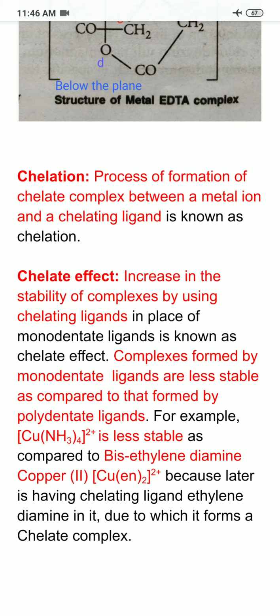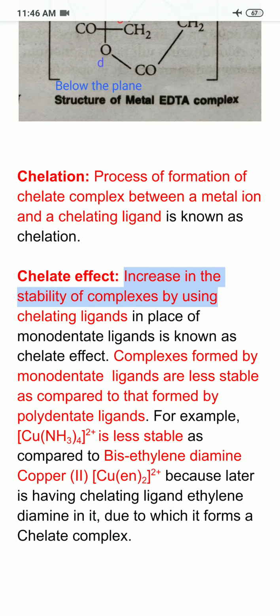In such a case, because bidentate or polydentate ligands form a ring like structure, the metal gets entrapped in between the ring of the ligand. So the tendency of the metal to escape from that ring is reduced. Hence I can say that chelate complexes are more stable as compared to the complexes formed by monodentate ligands.